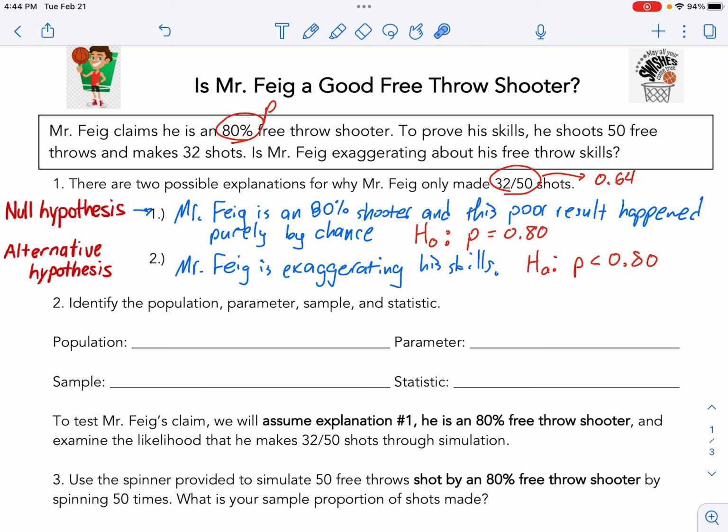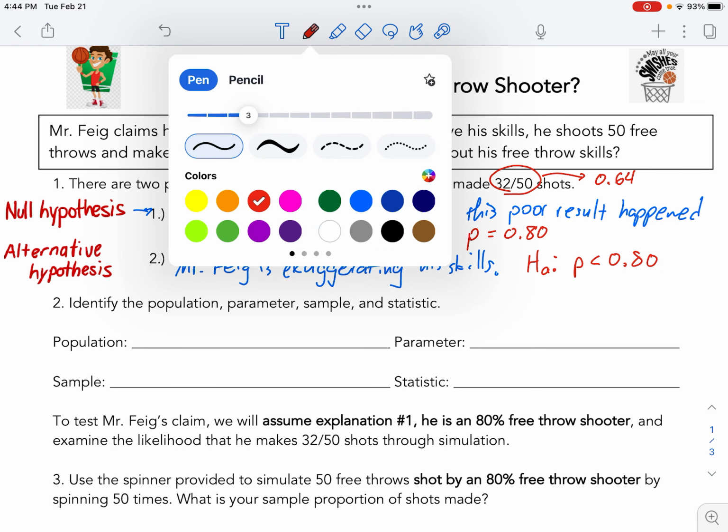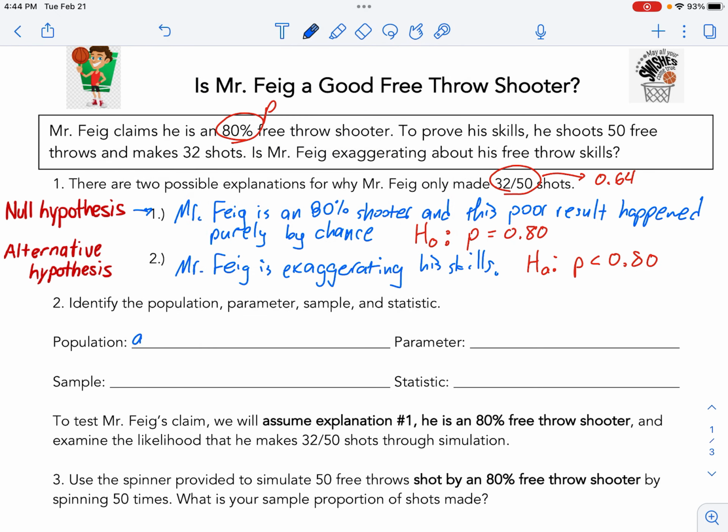The population would be all free throws that I've ever taken, all free throws shot by Mr. Feig. The sample would be the 50 free throws that I was going to take in class, but wasn't able to.